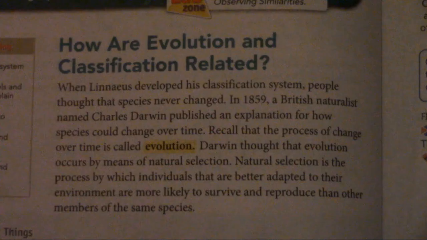How are evolution and classification related? When Linnaeus developed his classification system, some people thought that species never changed. In 1859, a British naturalist named Charles Darwin published an explanation for how species could change over time. Recall that the process of change over time is called evolution. Darwin thought that evolution occurs by means of natural selection. Natural selection is the process by which individuals that are better adapted to their environment are more likely to survive and reproduce than other members of the same species.